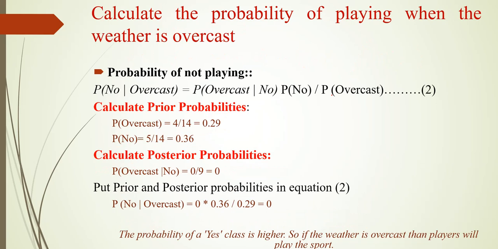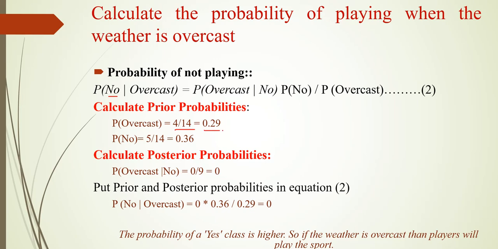First step, we have to calculate the prior probabilities. What is the probability of overcast? Already we have found 4 by 14, that is equal to 0.29. What is the probability of no? That is equal to 5 by 14.